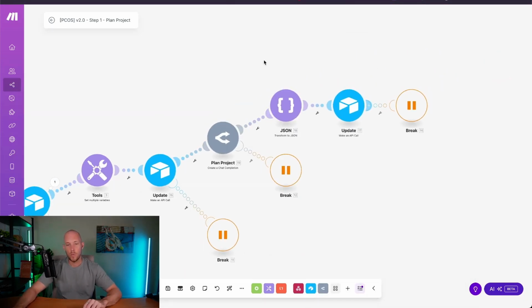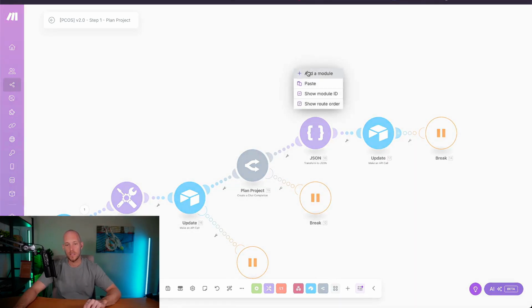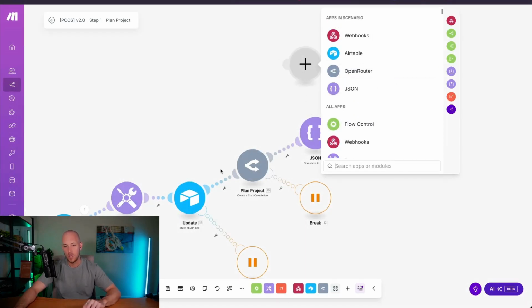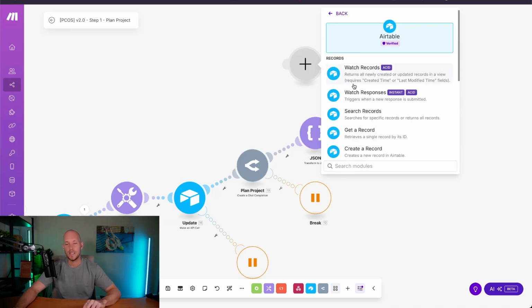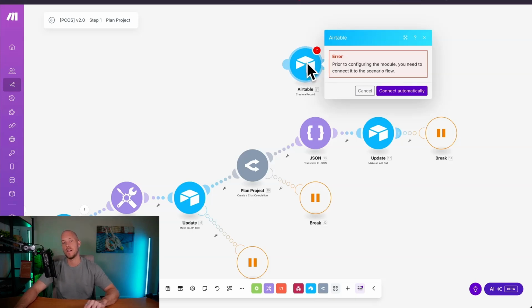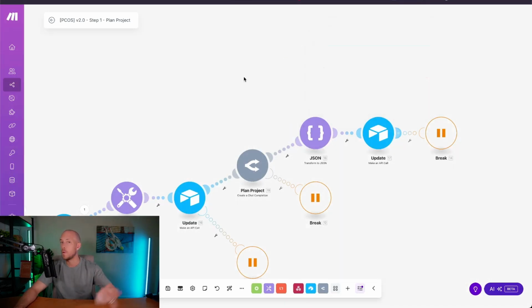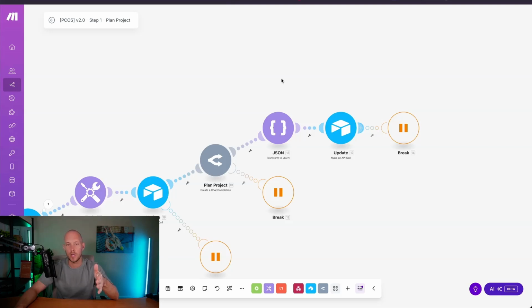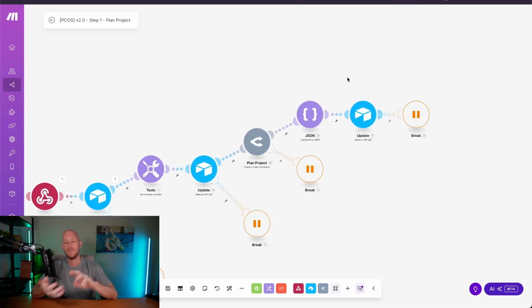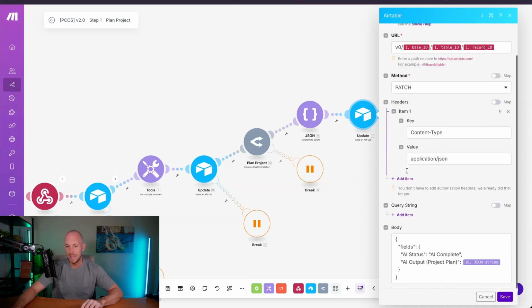The one big difference though, when we are using these API calls versus if we were to just add an Airtable module like create a record, is that once this AI output has been generated, we need to send it back into Airtable. Now, what most people do is go, okay, create a record inside of Airtable. And if you were to do that, you would have to remap the entire thing every single time you imported this blueprint into another account. So it just doesn't make any sense if you're building for clients or selling templates, because you're basically giving yourself 10 times more work than you need to. So we actually send that back in via JSON here in an API call.